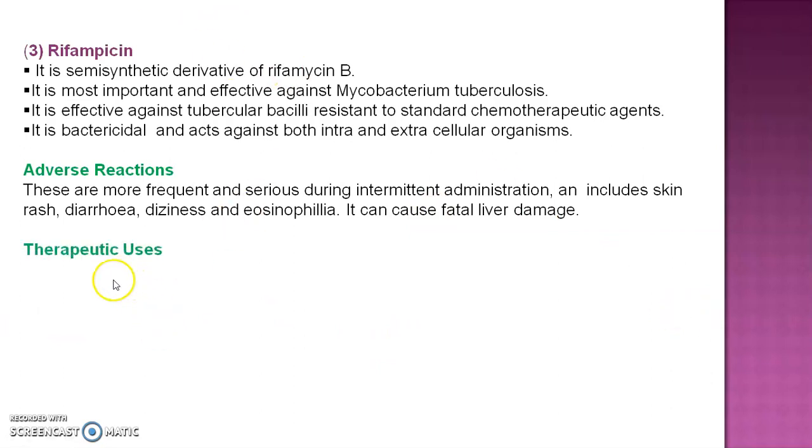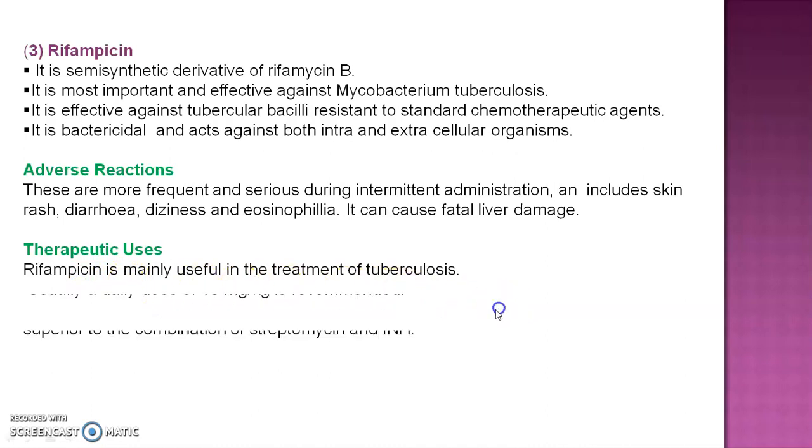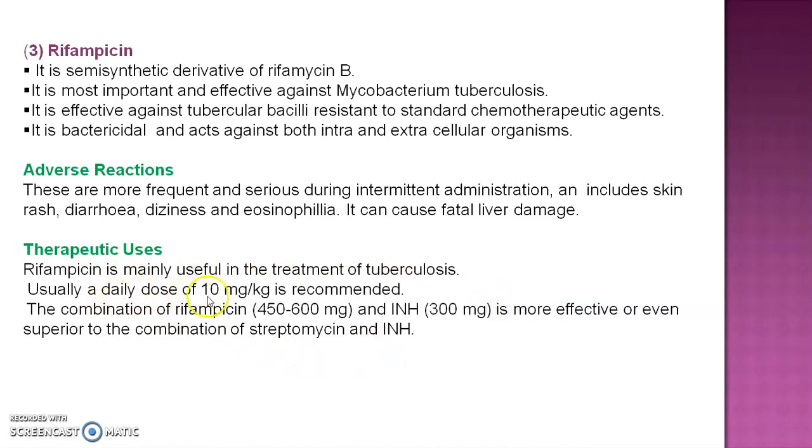Then therapeutic uses of rifampicin. Rifampicin is mainly used in the treatment of tuberculosis. Usually a dose of 10 mg per kg is recommended. A combination of rifampicin 450 to 600 mg and INH 300 mg is more effective, or even superior, to the combination of streptomycin and INH. That means the rifampicin and INH combination is superior to the streptomycin and INH combination.